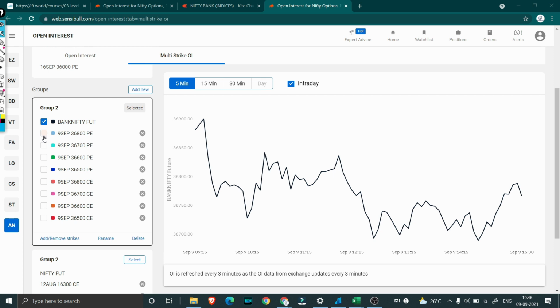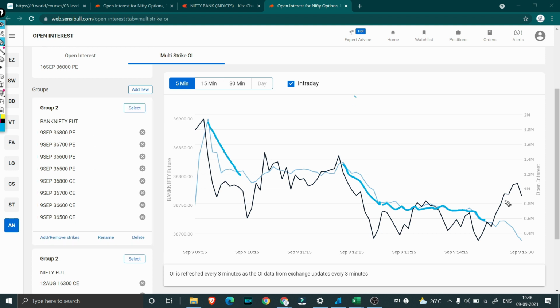For this, first what I will do is add 36,800 puts. When I add 36,800 puts, around 12 o'clock, you can see that the open interest started dropping. It had started to drop by 10 o'clock itself. Around 12 o'clock, the open interest gradually started to drop. So now you tell me, as an option seller, why would you close 36,800 puts? What is the reason you would close 36,800 puts?